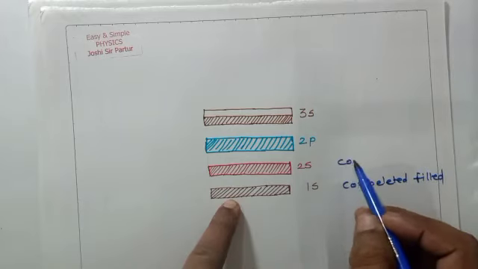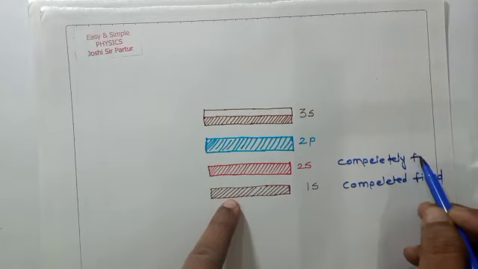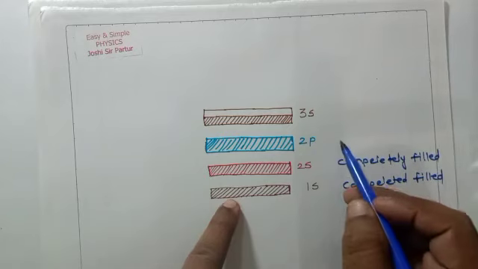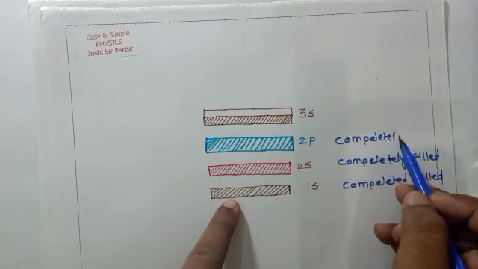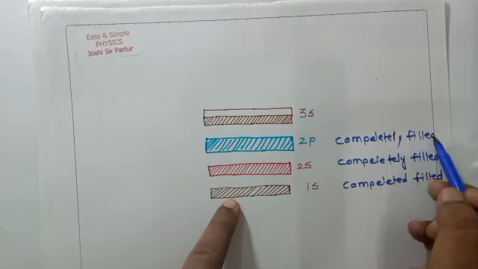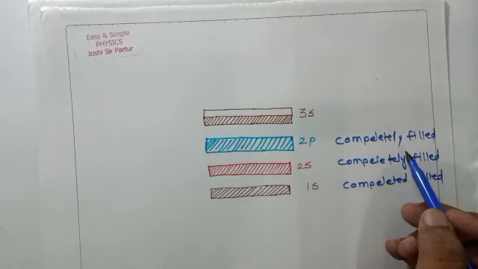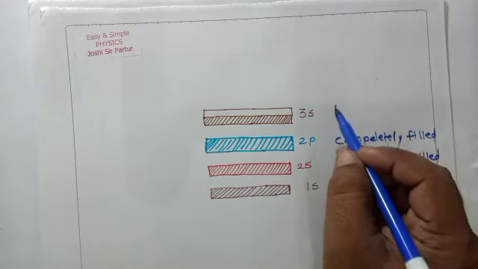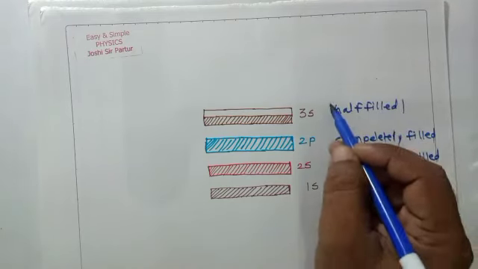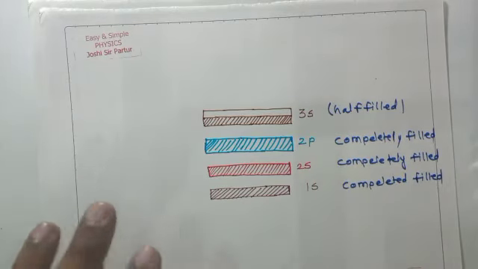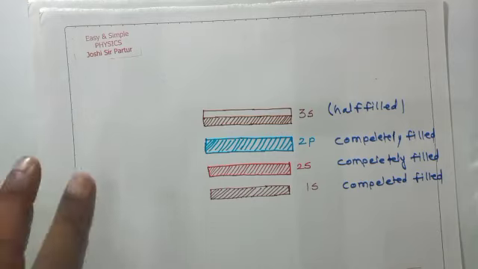The 2s band is also completely filled. The 2p band is also completely filled. But the 3s band, which is topmost, is half filled. See here, in this figure, the energy bands in sodium are shown.